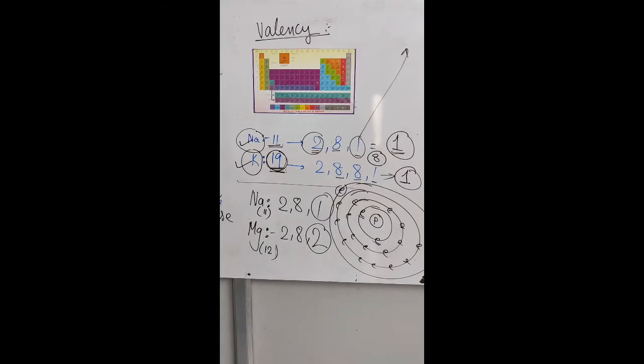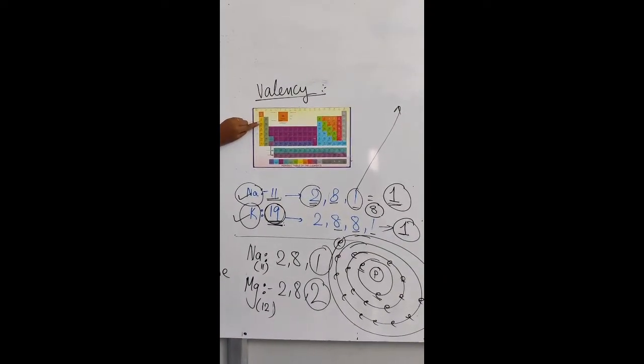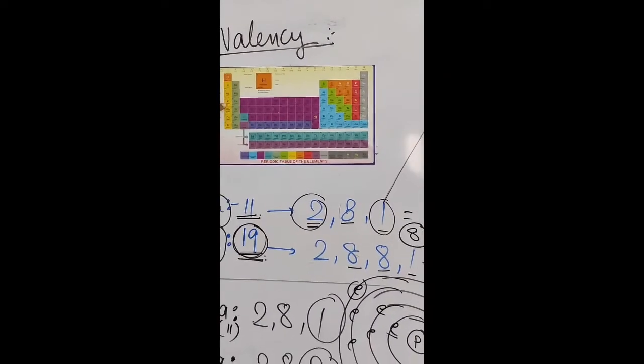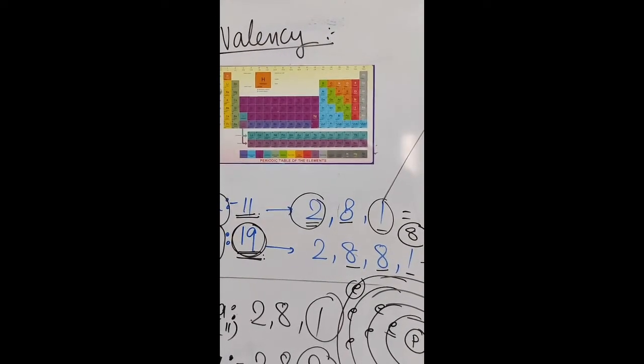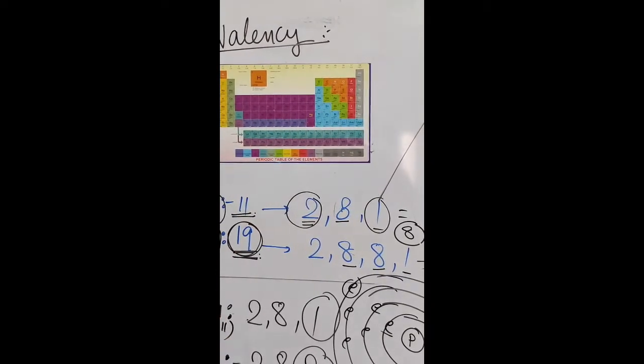So if we talk about down the group, you can see sodium, potassium, the valency will not change. The valency will remain the same. If I talk about down the group, the valency will remain the same. Okay, now let us talk about across the periods, how it behaves.